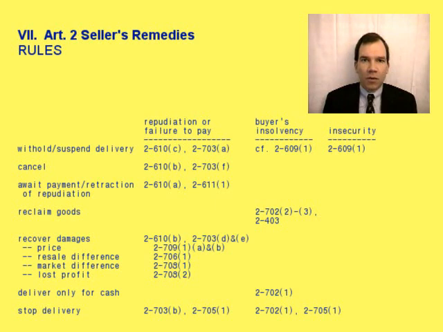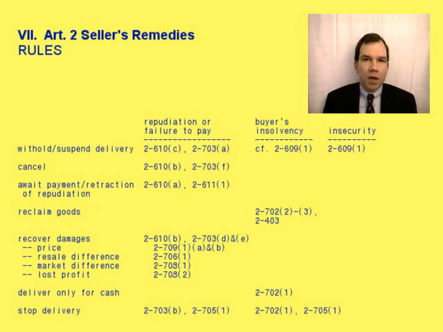Let's start with the first column, repudiation or failure to pay. A buyer might repudiate a contract by telling the seller, or indicating through conduct, that the buyer is not going to perform when performance becomes due. The buyer isn't going to pay. A buyer might fail to pay simply by not making a payment when the payment is due. If the buyer repudiates or fails to pay, what are the seller's remedies?